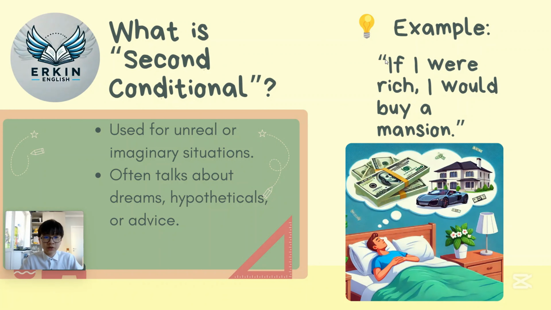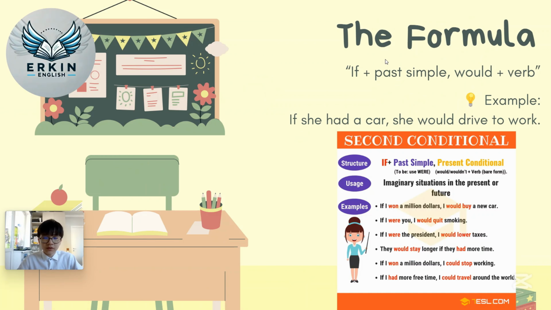Now, we're gonna break down the whole structure in the next slide. Here is the formula. If plus past simple, would plus verb. Here is an example. If she had a car, she would drive to work. She doesn't have a car right now, but she would use it to drive to work. Now, the first part of the sentence uses past simple. The second part uses would plus a base verb, just a basic verb.